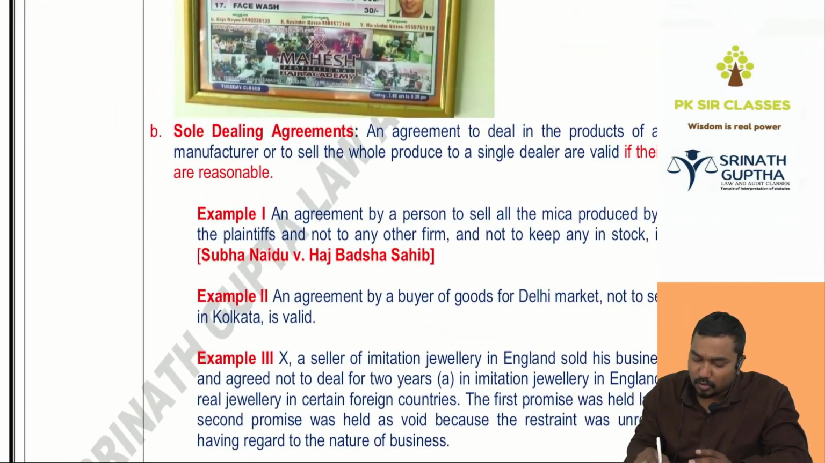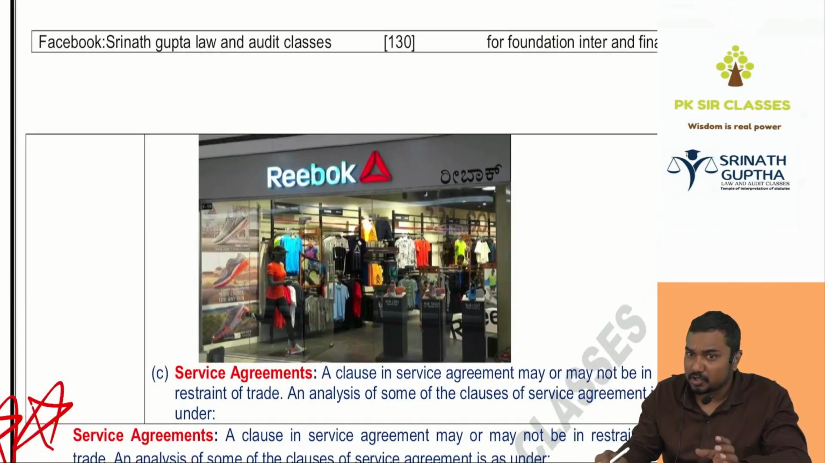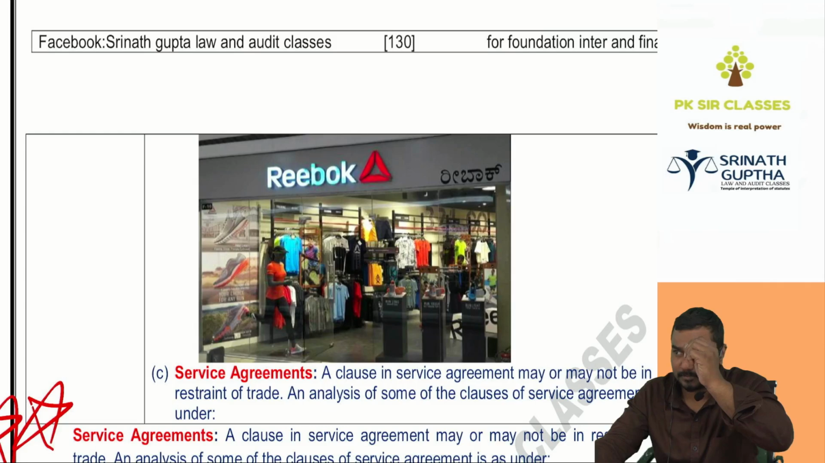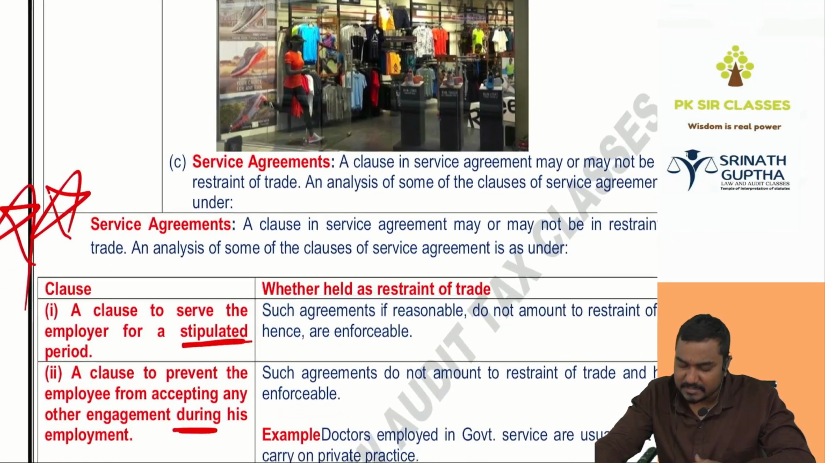Next one is the sole dealing agreements. That is the franchisee. Reebok company said, I will supply my articles to you, but in the shop, you should sell only my company articles: Reebok shoes, Reebok t-shirts, Reebok bats, Reebok balls, Reebok caps only. Franchisee, you should not sell my competitor brands like Adidas. The restriction is perfectly valid. Third one is the service agreements.